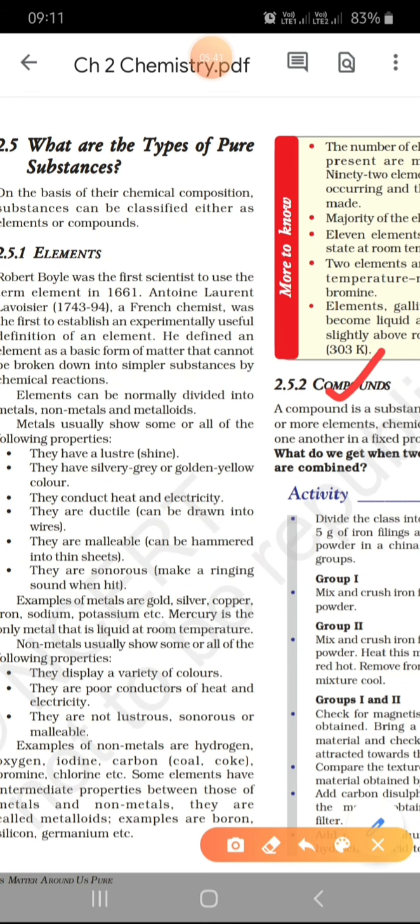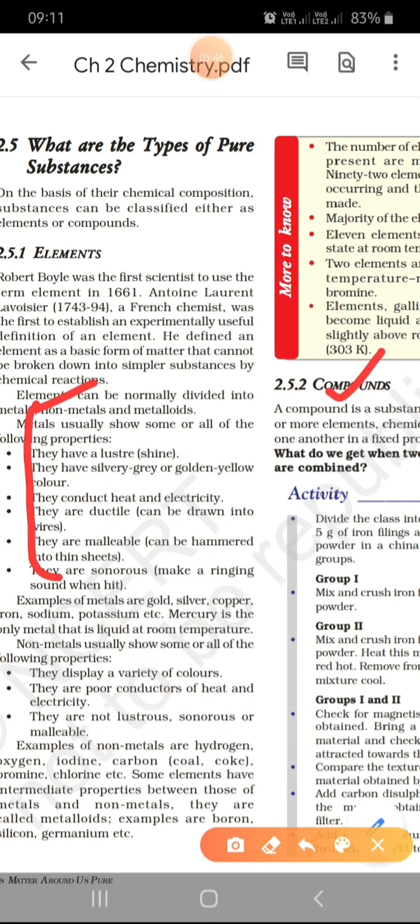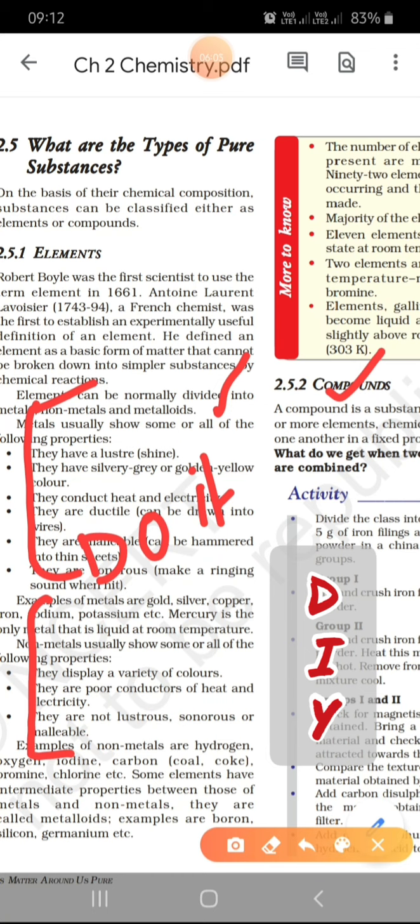Okay, ये टॉपिक मैं यहाँ पे नहीं कराऊंगी. Why I'll not do this? Because already in class 8 you have studied in details, so you will go through this on your own. So I have discussed about elements because this is the first time you are learning this, but elements which can be further classified as metals, non-metals and metalloids, ये portion आप खुद से do it on yourself. Okay, read it on your own because you need this again in class 10th.